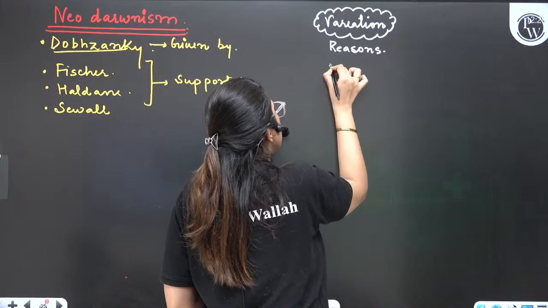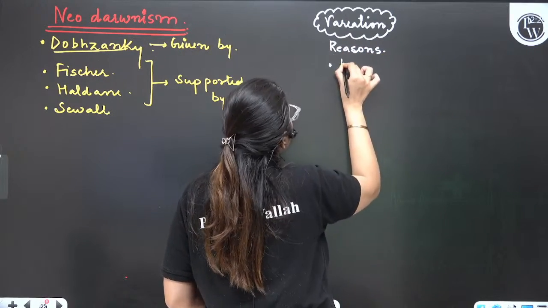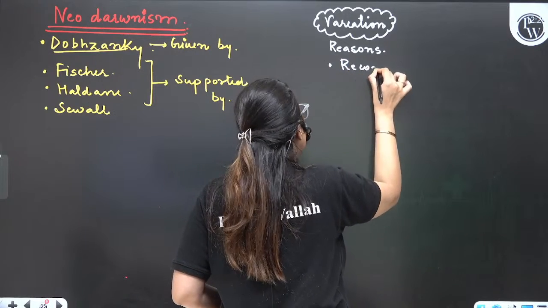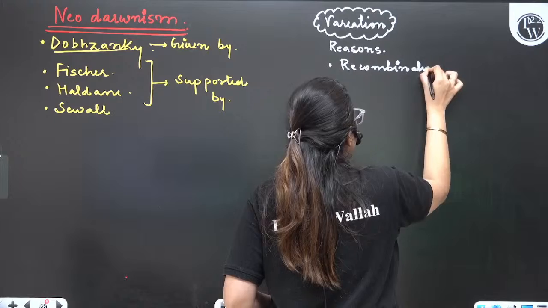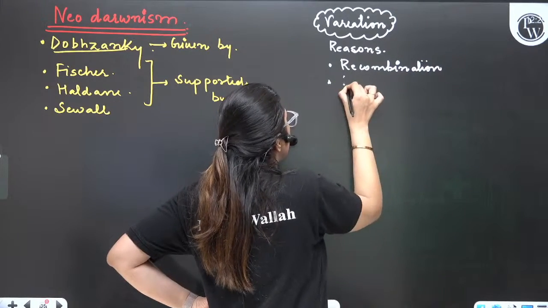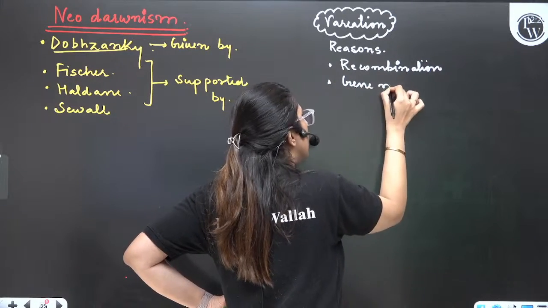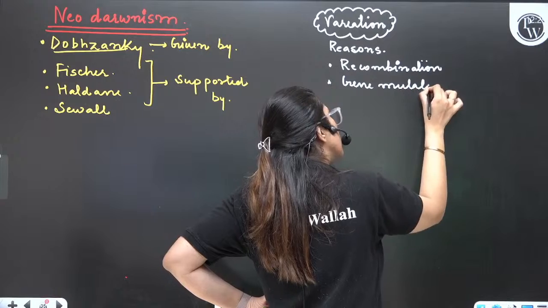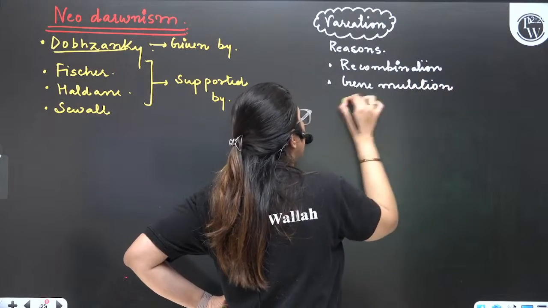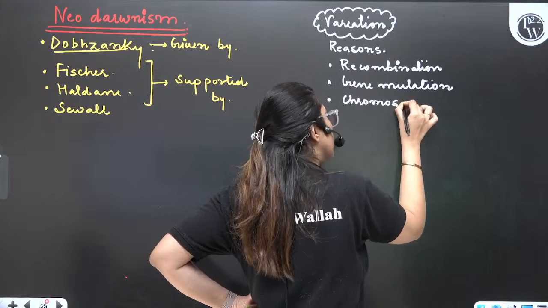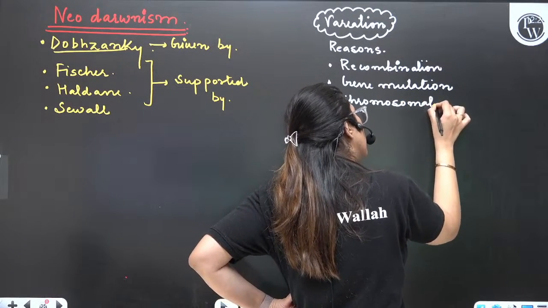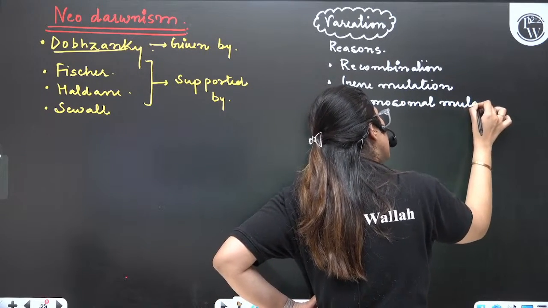One of the reasons which Darwin talked about was recombination. But he said not only recombination, there are other things also. The first is gene mutation. Second is chromosomal mutation.